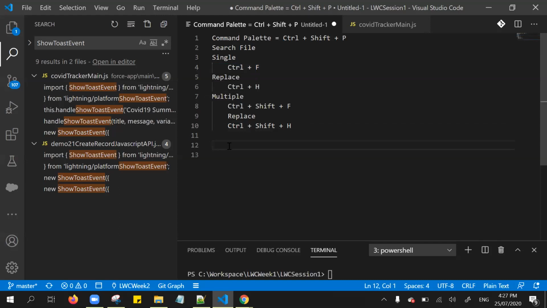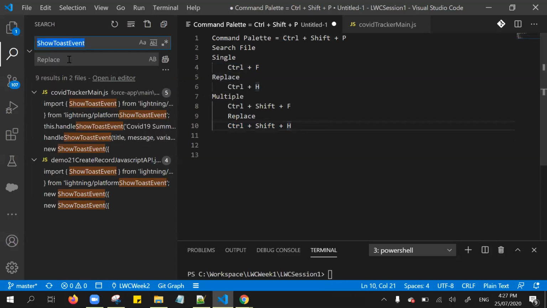Okay, and the same way, if you want to search and replace from the entire project, again click Control Shift H and add the replace value, and using this icon you can replace all automatically. Either you can use the key shortcut called Control Alt Enter, or use this icon to replace in the entire files as per the search result.